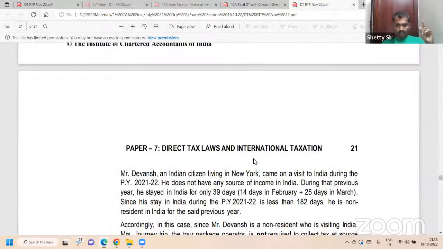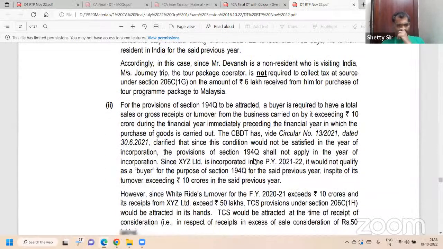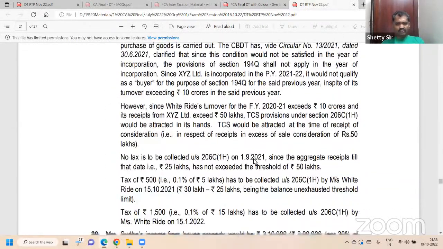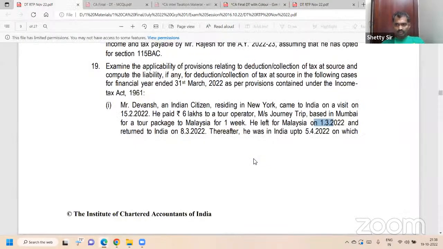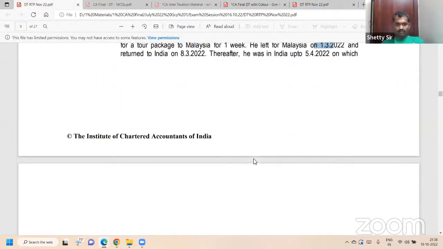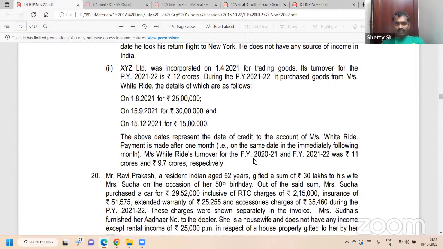That is the TDS question. Next, 184Q. This question we already discussed. Part number 2: 184Q and 206C 1H. Everyone look at it for a minute.